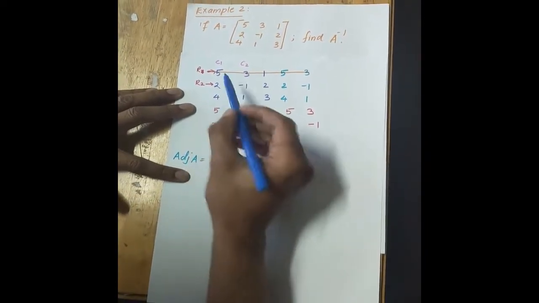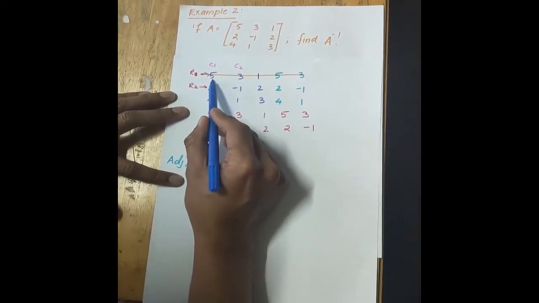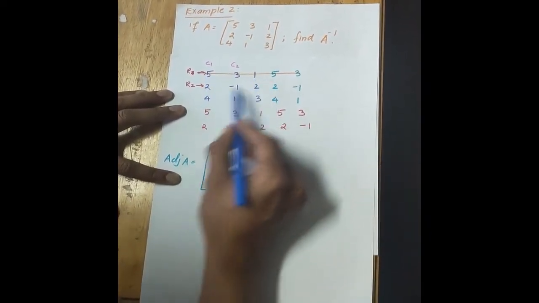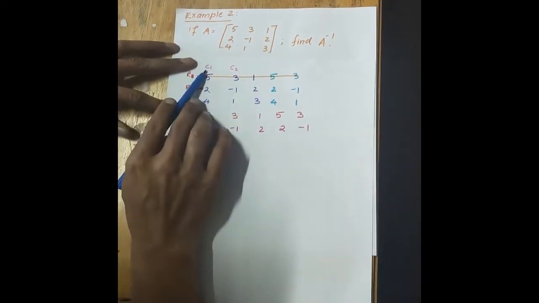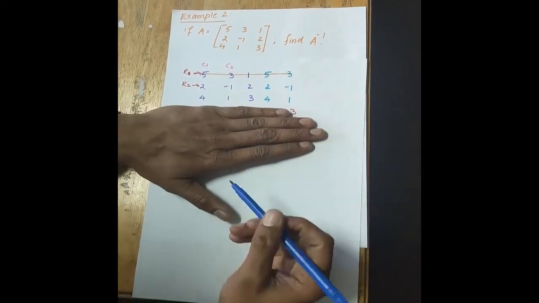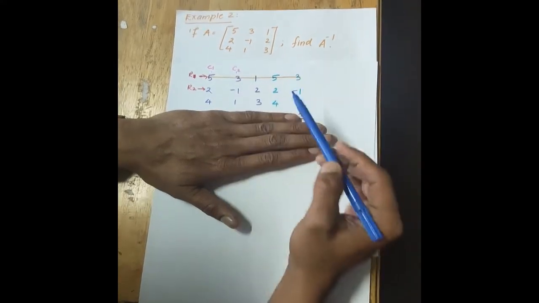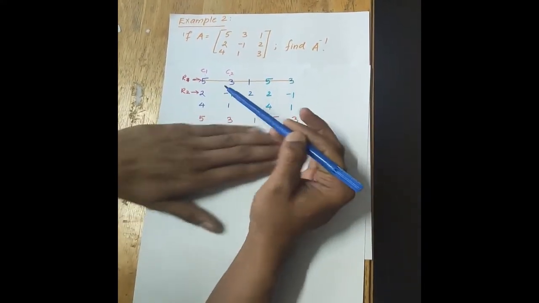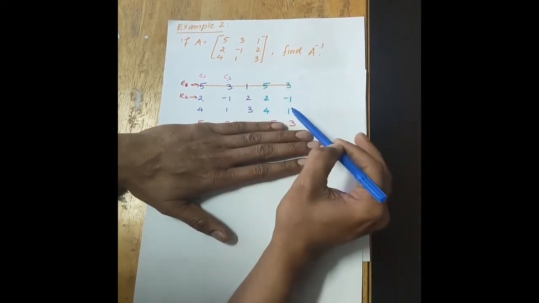What you do is you write this matrix once here. Once you write this matrix, you mark it as column 1 and column 2. So you copy this column 1 once, and copy this column 2 here.